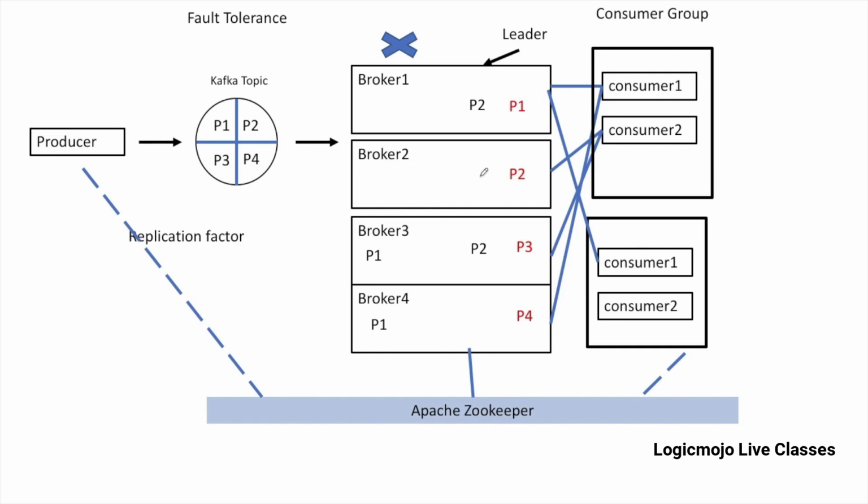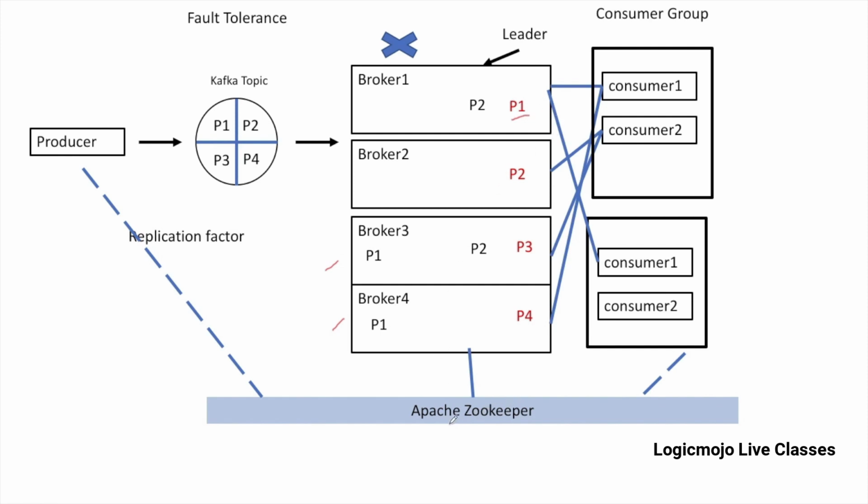Let's say a broker node shuts down for some reason. It's ZooKeeper's responsibility to tell the replicas to act as partition leaders in order to fulfill the duties of the partition leaders.